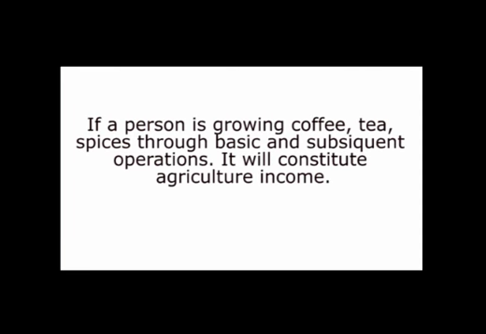Because it involves both the basic operations as well as the subsequent operations. It is irrelevant whether the resultant agricultural produce is a food grain or not. Here, the resultant produce is not a food grain, but still it will constitute agricultural income. So the assessee who is in the business of growing coffee, tea or spices through basic and subsequent operations, meaning both the operations have been performed by him, then the income derived from these sources would be agricultural income. We'll discuss that later on, but that would be agricultural income.